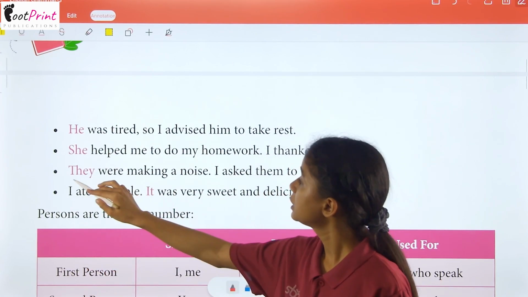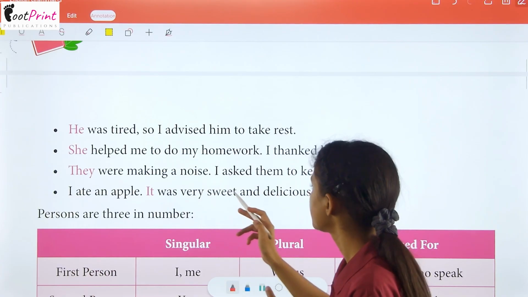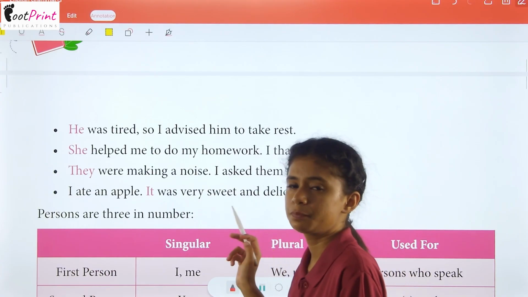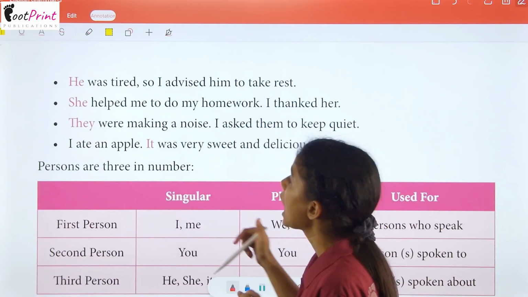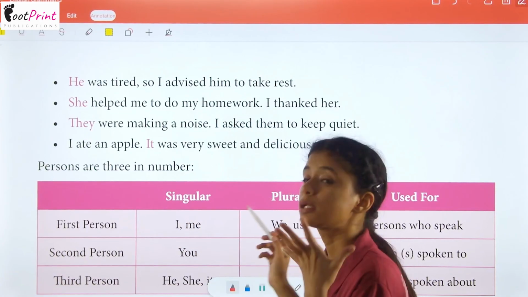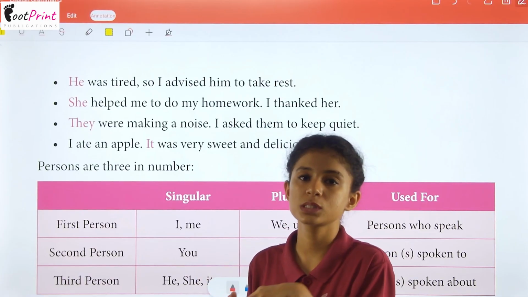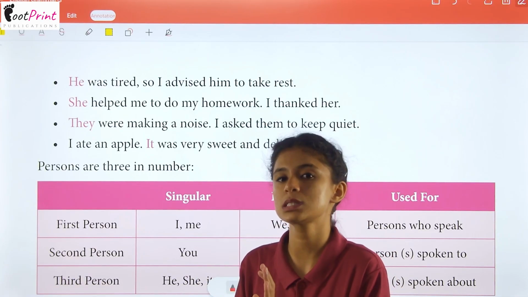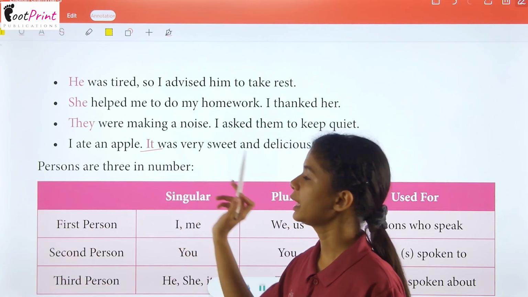Okay? They were making a noise. I asked them to keep quiet. Okay? I ate an apple. It was very sweet and delicious. Now we are talking about a thing that was an apple that I ate and it was delicious. So we are using it for it.